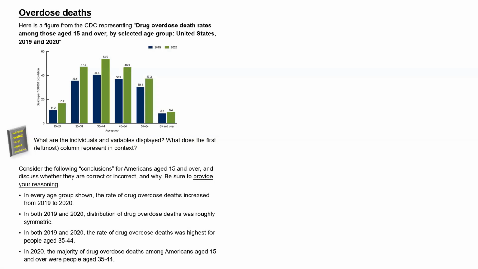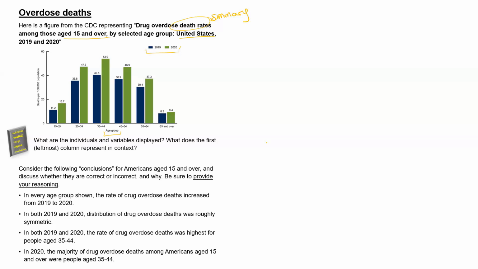Overdose death. The individuals here, we are told, are individuals 15 and over in the United States at two different points in time, 2019 in blue, 2020 in green. Well, we are told that this represents in the graph overdose death rates by selected age group. So that means that we have a death rate for each of several different age groups. And we have that on 2 different years.